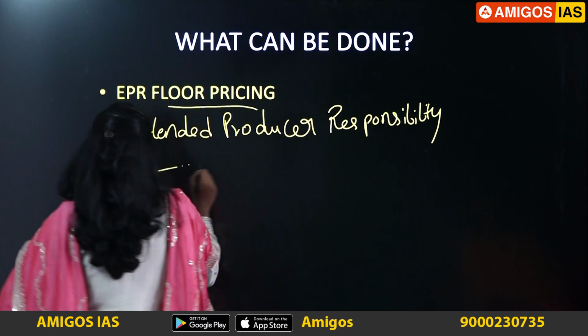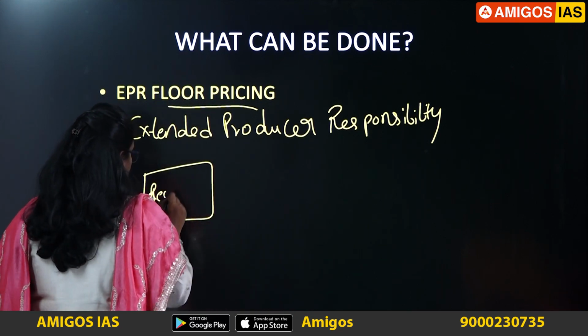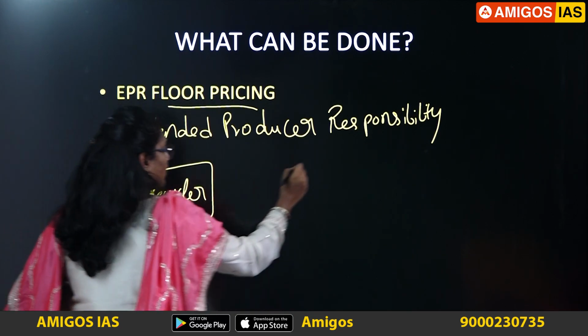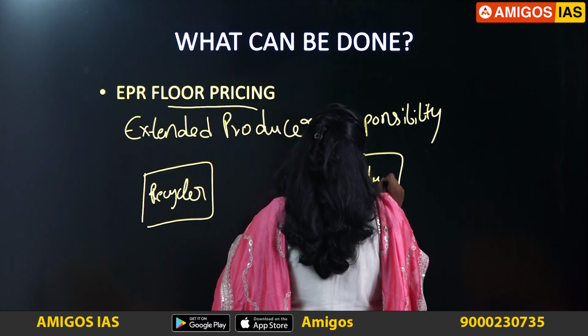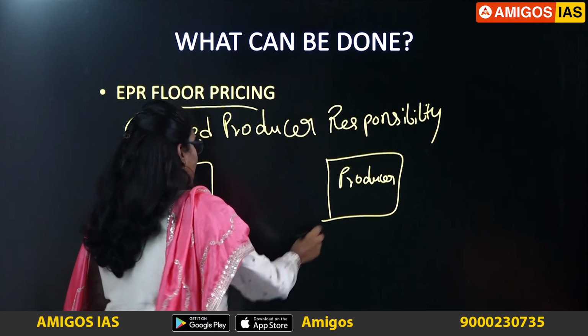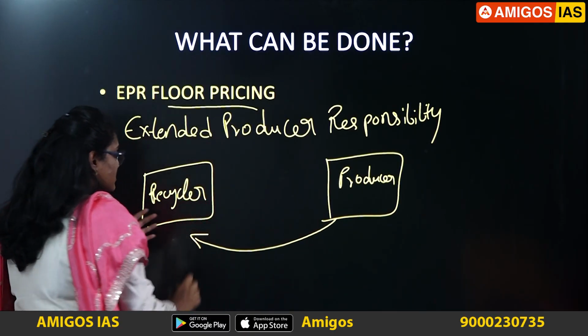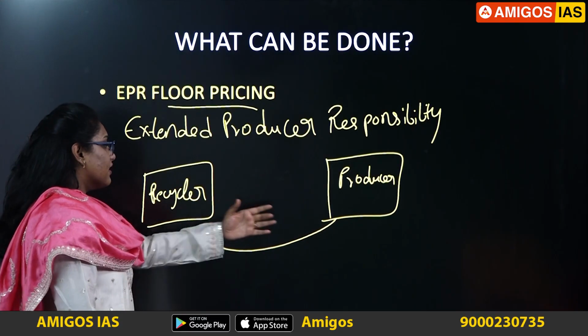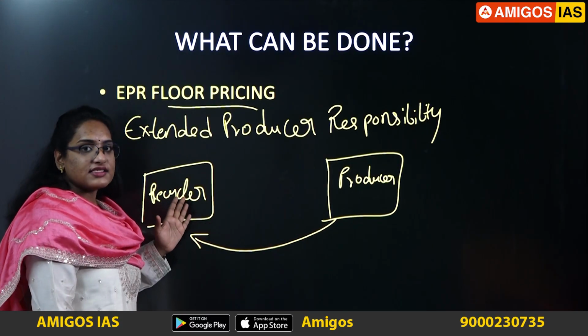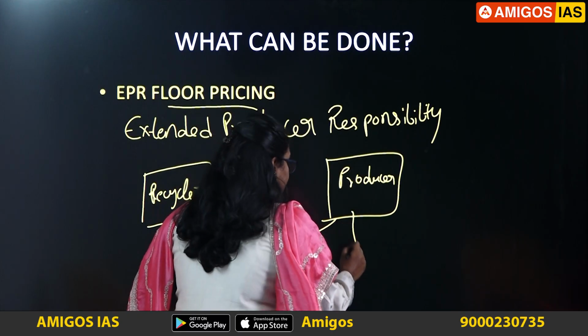Means, there's a recycler and this is your producer. So the producer has to pay some incentives to this recycler who will be recycling the e-waste. Once he pays the incentives to the recycler, he will get an EPR certificate.